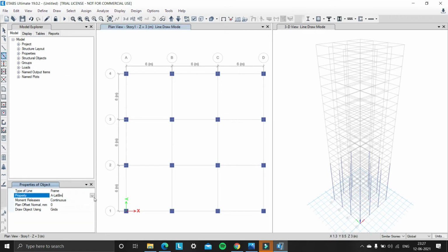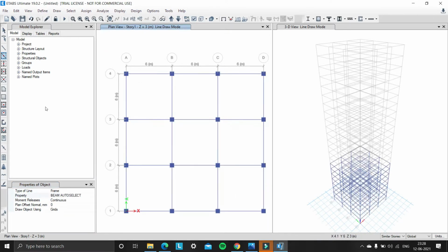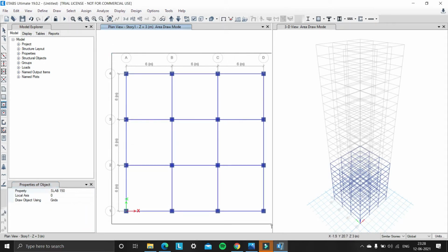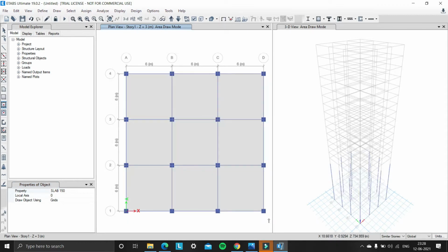And property select beam auto select, and draw the beams carefully. And now to draw slabs, select quick draw floor wall, and change the property to slab 150, and draw the slabs. So far now we have drawn the columns, beams, and slabs for story 1 to 8.